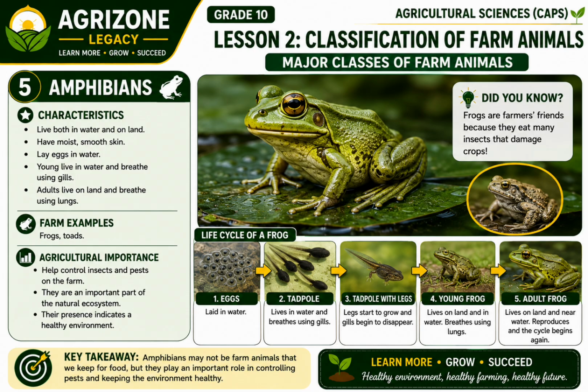Common examples of amphibians found around farms are frogs and toads. Although amphibians are not usually farm animals raised for food, they play an important role in agriculture. They feed on insects and other pests that damage crops, helping farmers reduce pest populations naturally. They are also an important part of healthy ecosystems, and their presence often indicates a clean and healthy environment. Remember this key takeaway: amphibians support farming by controlling pests and helping to maintain a balanced ecosystem.